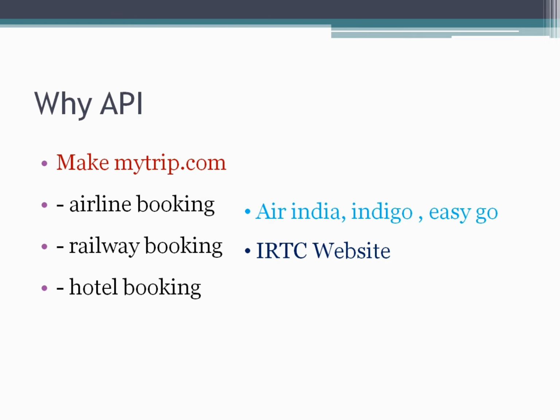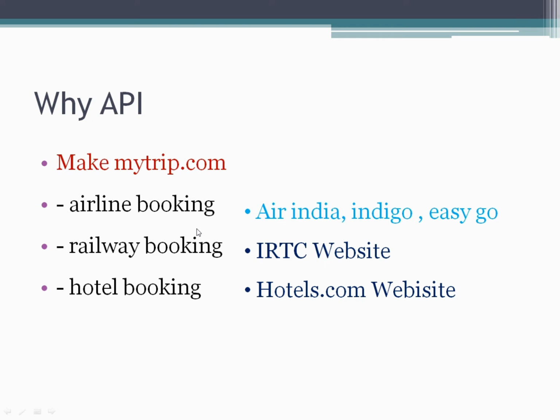Similarly, from MakeMyTrip.com you can also book railway tickets and do hotel bookings as well, right? But you can observe that the same things you do on MakeMyTrip.com, you can also do on these individual websites like Air India, Indigo, EasyGo, right?